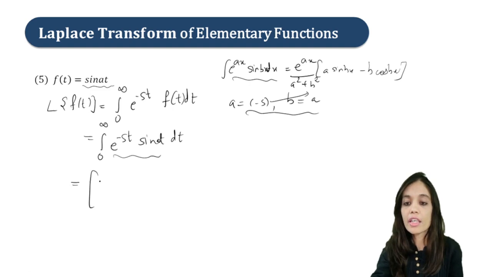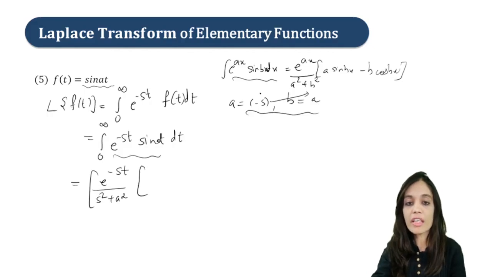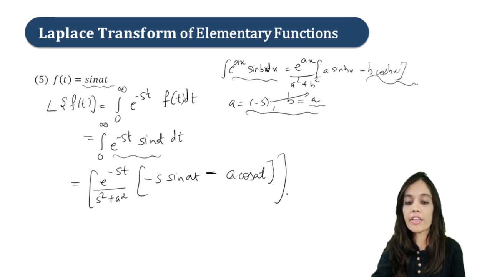So what you will get? e raised to minus st upon s square plus a square. Now in place of a, write minus s. So minus s sin at minus, now in this put in place of b, so you will get minus a cos at, right? And your limits are 0 to infinity.